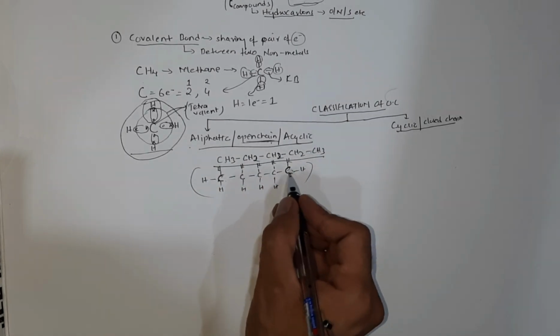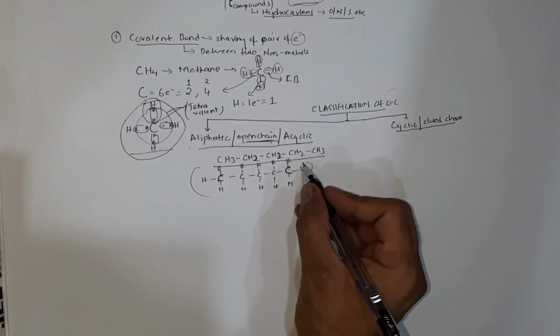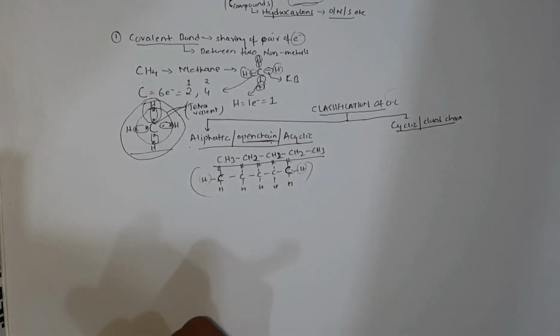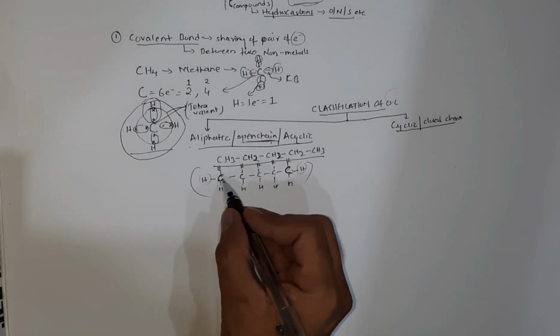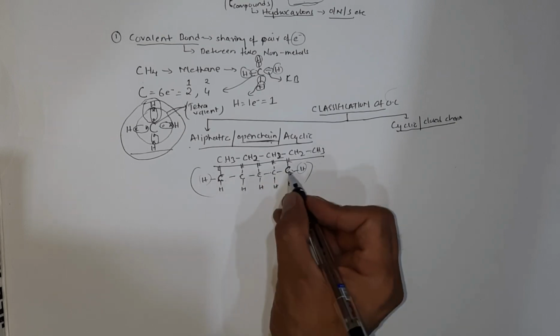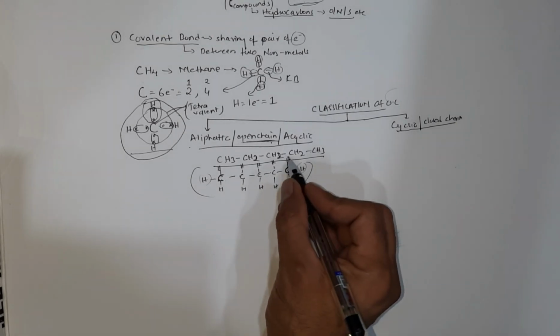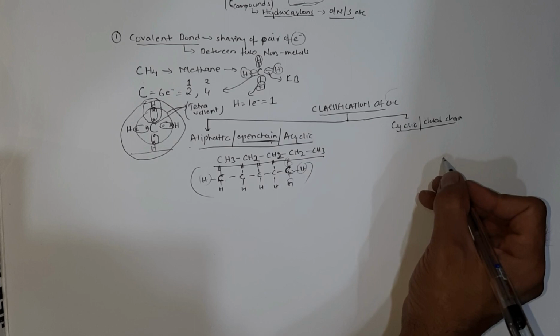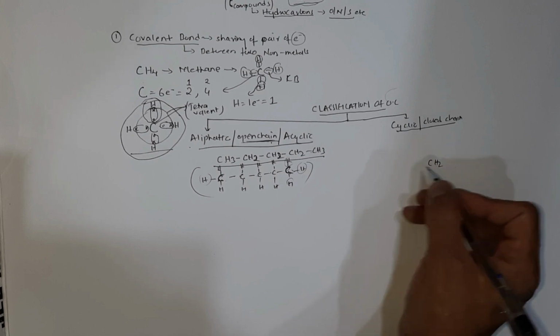But if I connect them by removing two hydrogens, I remove one hydrogen from here and connect this to the carbon atom, so there are a total of 5 carbons.